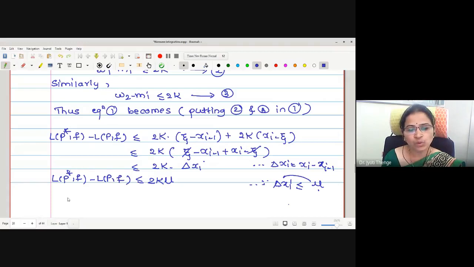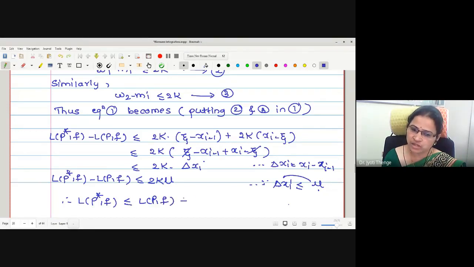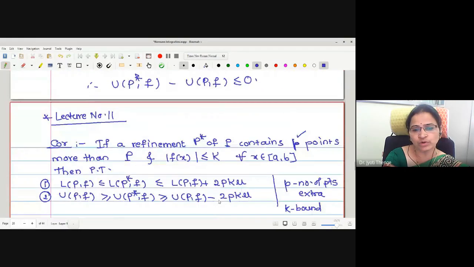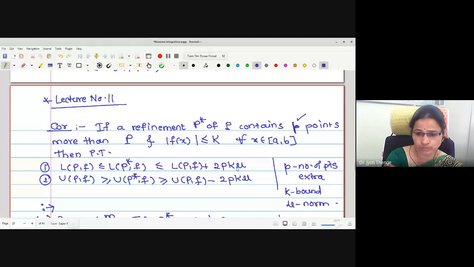Now I will shift this LPF to the right. So it gives me LP star F is less equal to LPF plus 2k mu. But what do we want to prove? LP star F is less equal to LPF plus 2pk mu.